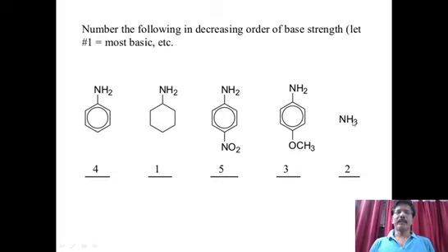First of all, what we have to understand is, when we compare here, 3 are aromatic amines, the first, third and fourth, and the second and fifth are aliphatic amines. Of course, the second is an aliphatic amine. The fifth one is pure ammonia. It is neither aliphatic nor aromatic. It is simply ammonia.